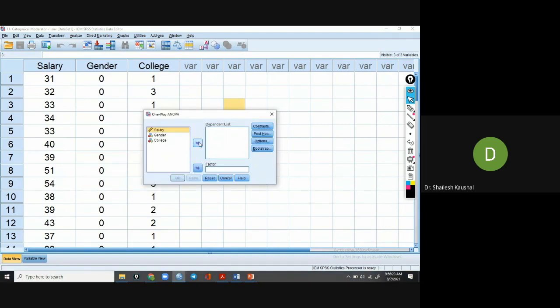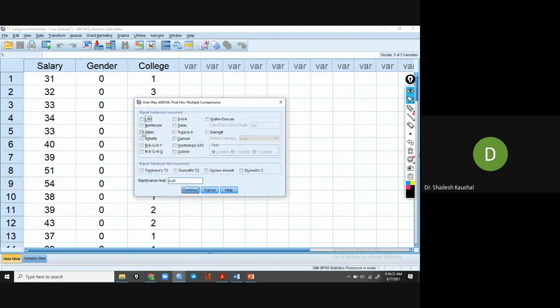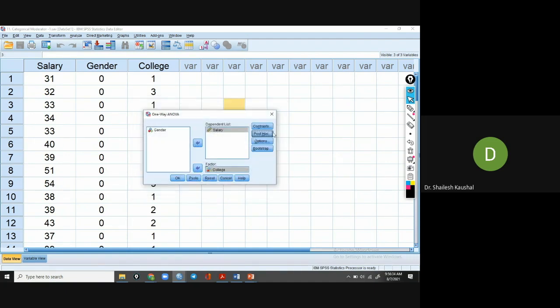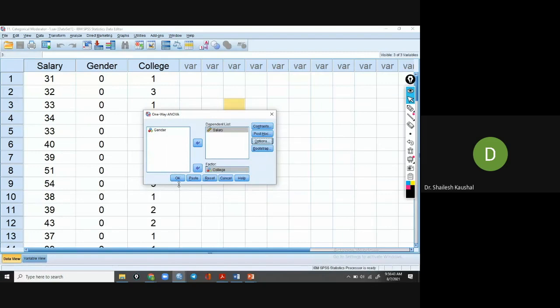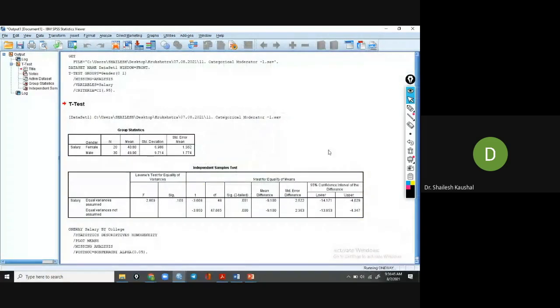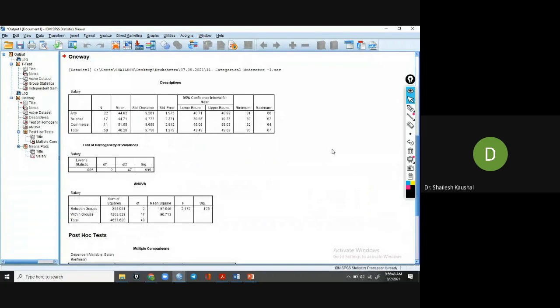Okay. So salary is here and college is here, and then post hoc, we use Bonferroni, and continue. Options: descriptive, homogeneity, means plot, and then continue. After continue, okay, it's simply analysis of variance. So the results of the analysis of variance you can see here. The mean salary of arts teachers is 44.8, science teachers 44.71, and commerce teachers 51.51.